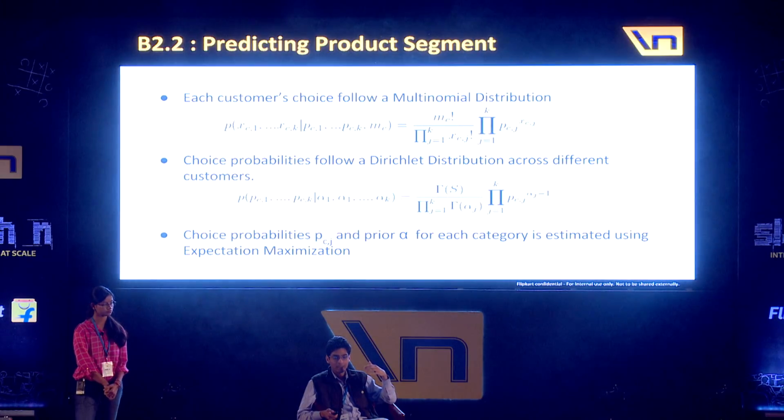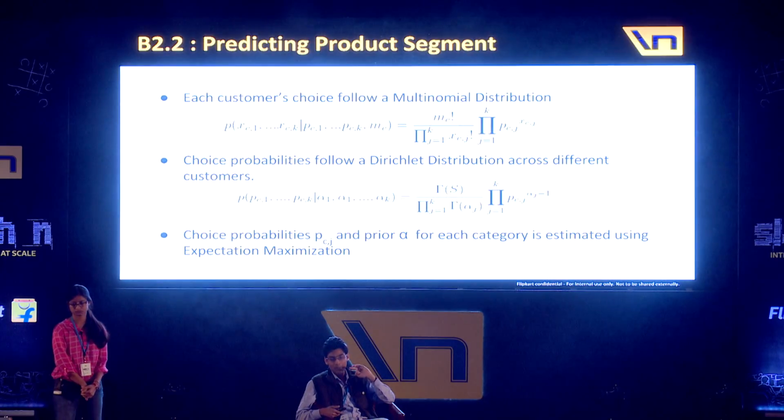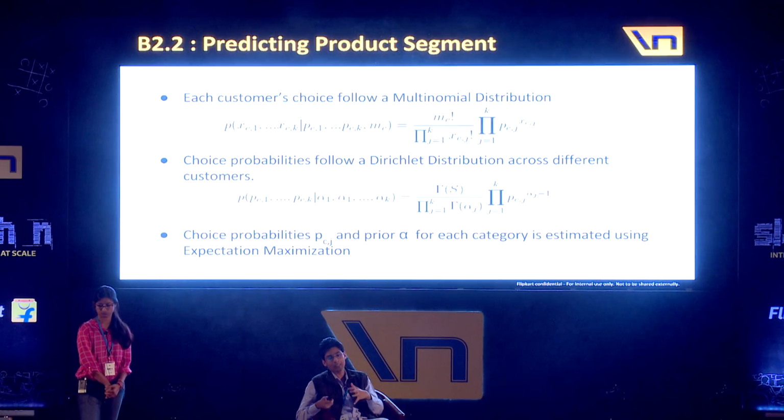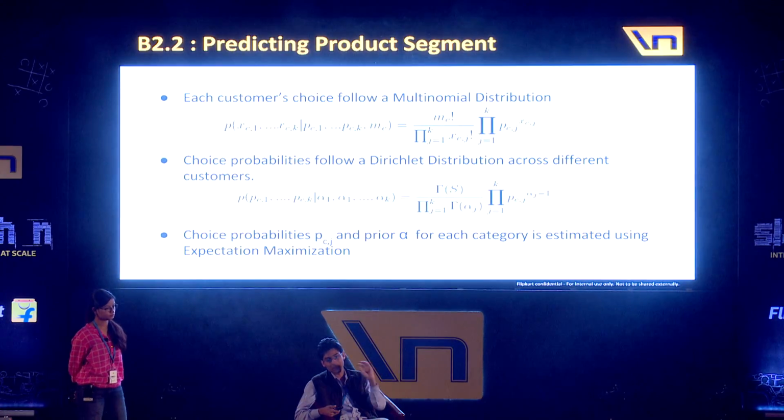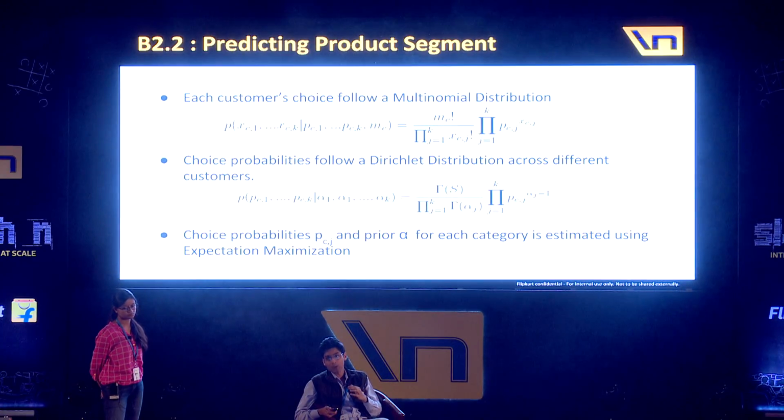The choice probabilities themselves are biased, and they follow a Dirichlet distribution across different customers. And the priors and the choice probabilities are estimated using, again, an EM step. Since this is learned per category, we could easily divide our data into category-specific data, because once one category is purchased, we are assuming that they are independent of other categories.